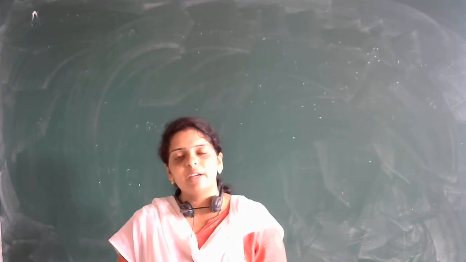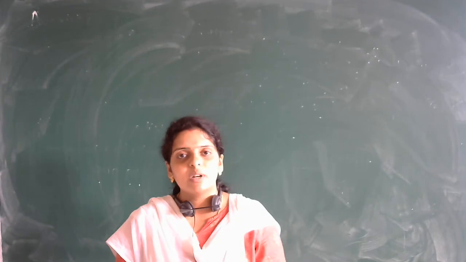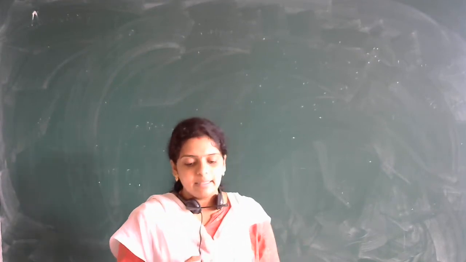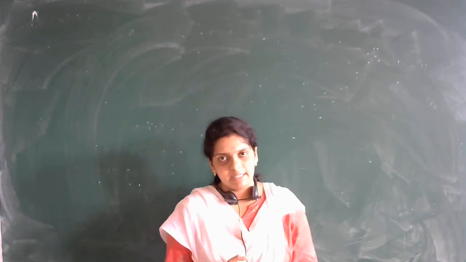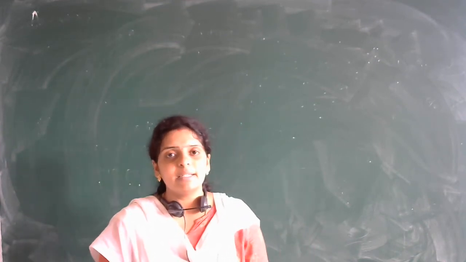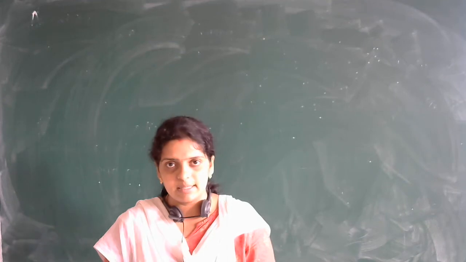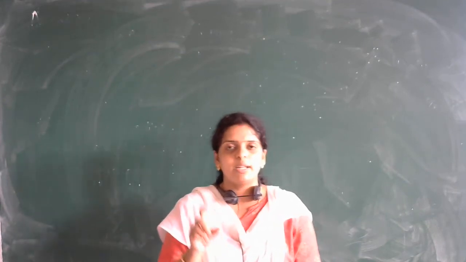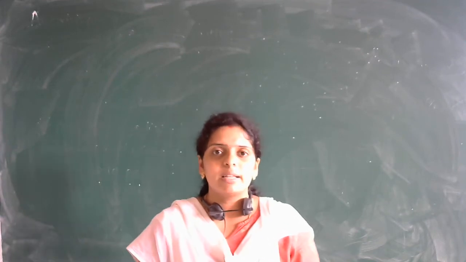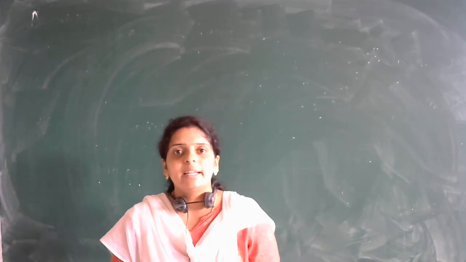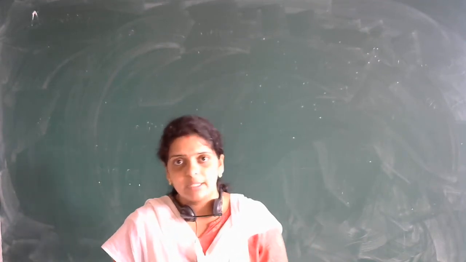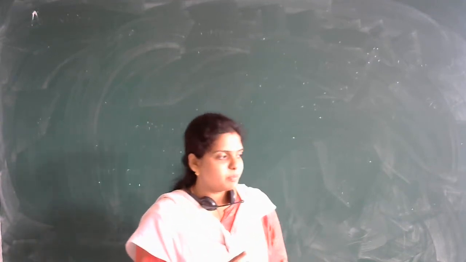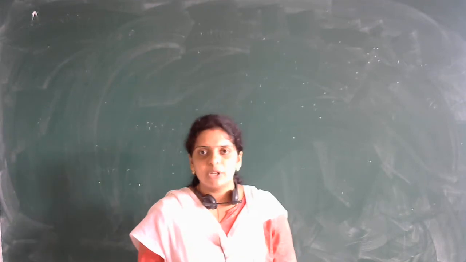Then we defined speed. Based on the distance covered by the body and the time taken, we can define speed. Speed is the rate of change of distance, or the ratio of the distance covered by the body in a given interval of time, called the speed of the body. Speed is a scalar quantity, it is always positive, and the unit of speed is meter per second. These points we have discussed.